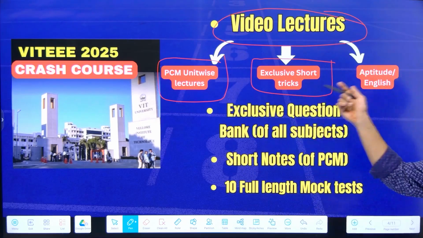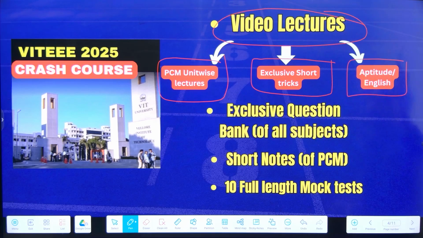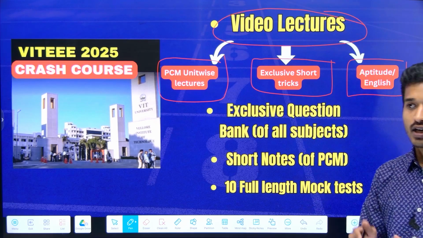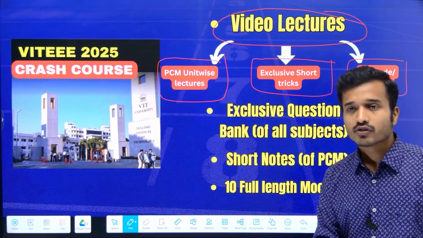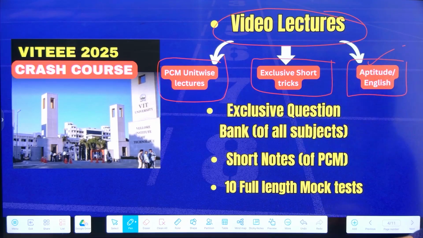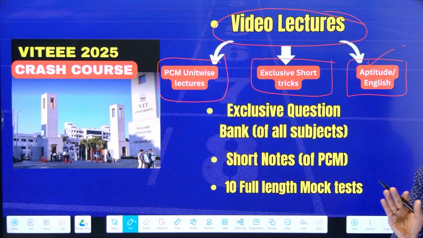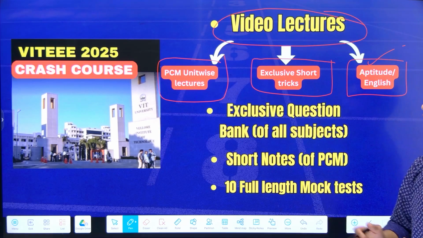And the third type of video lectures which you get in the course is aptitude and English lectures, because this section is not taught in JEE Mains. So this needs to be practiced well so that you can score good marks in this section too. So the aptitude and English portion is also covered in this course.